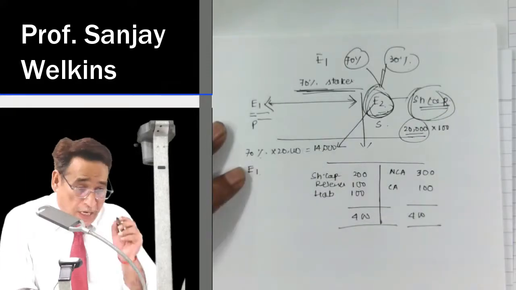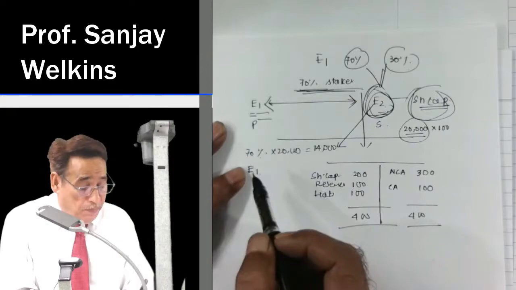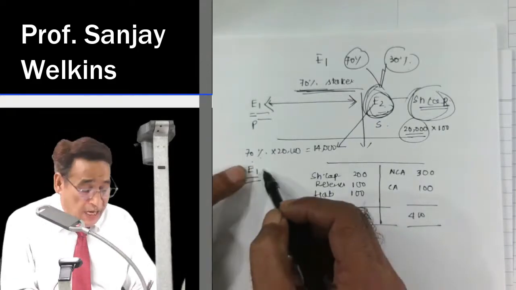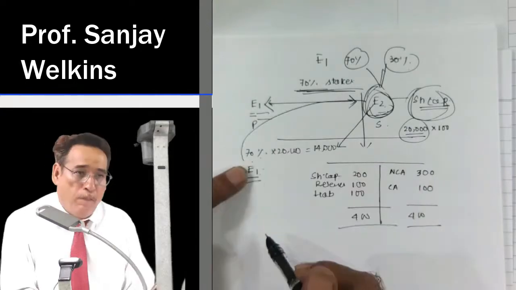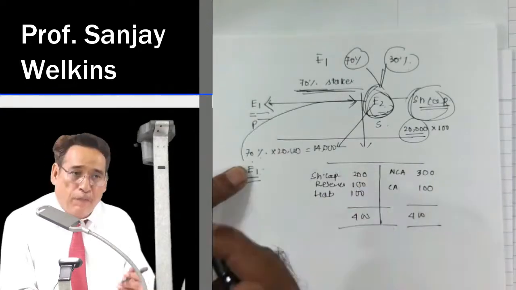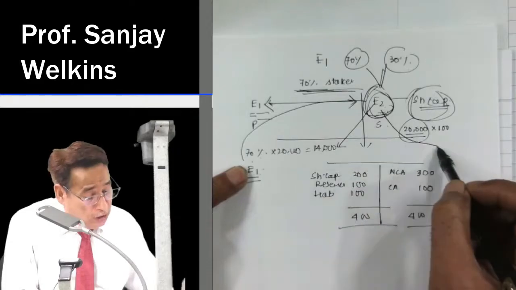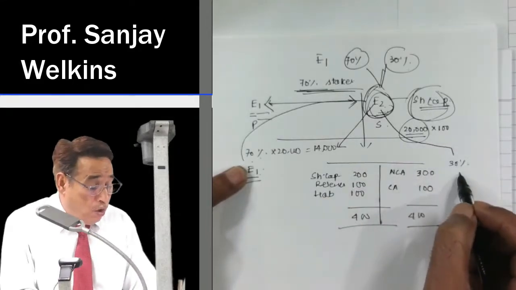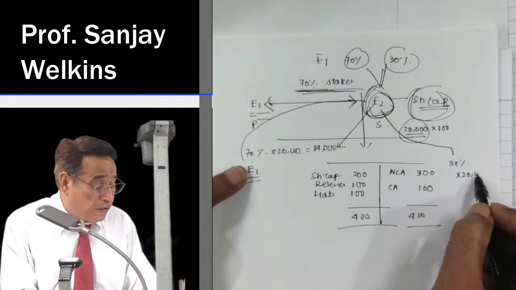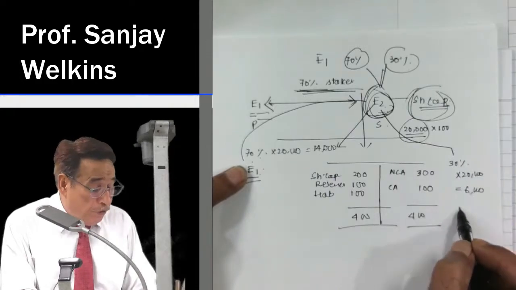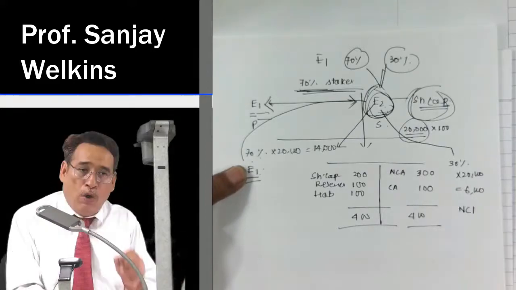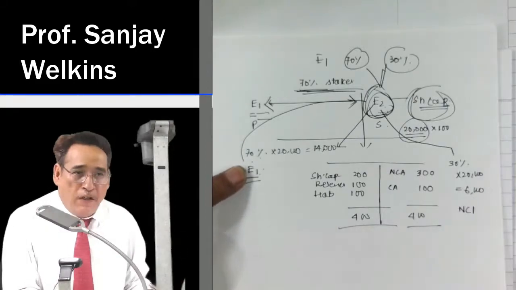But try to understand this. You are E2 Limited. So E1 is one of your shareholders and this entity is having control over you because they are having more than 50% share. Now, all the other shareholders, that is 30%, will be called non-controlling interest holders. You got the meaning of non-controlling interest holder?